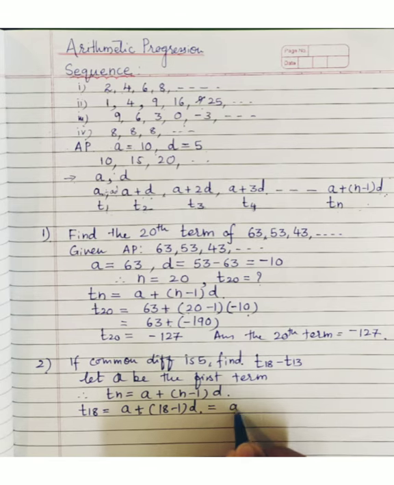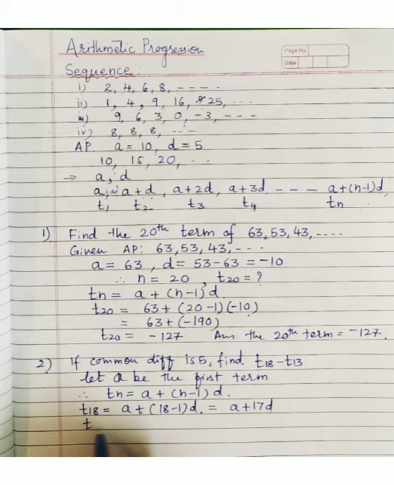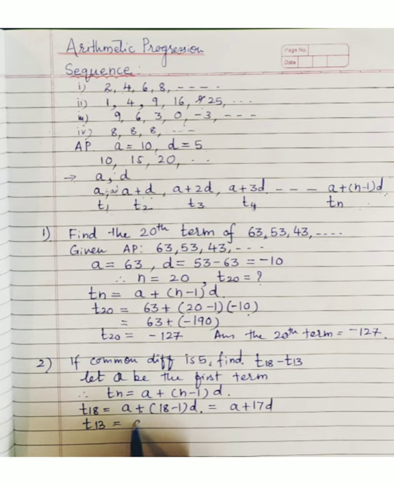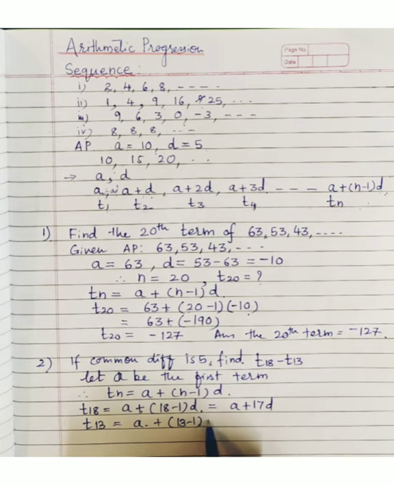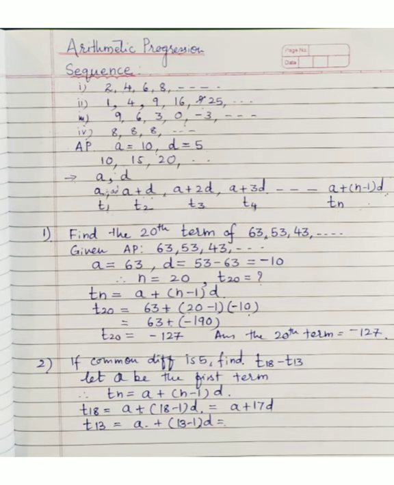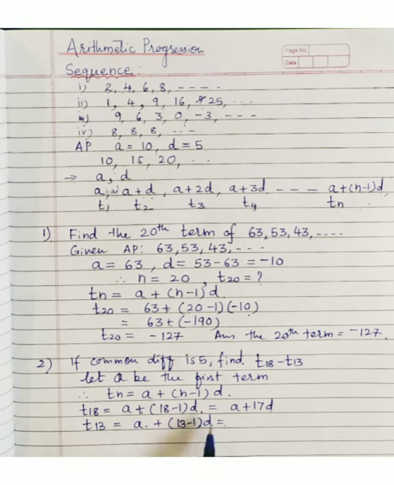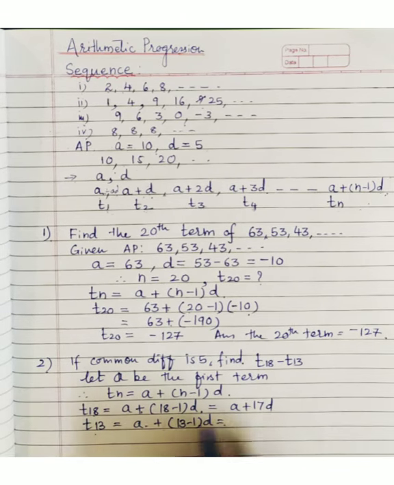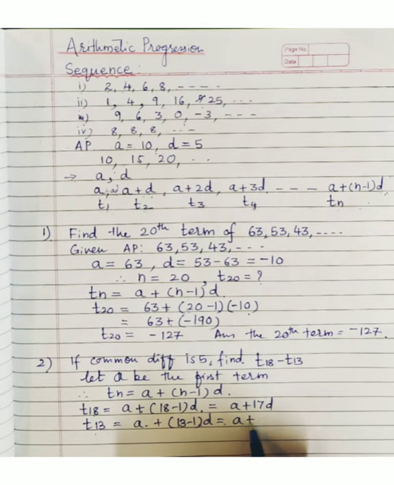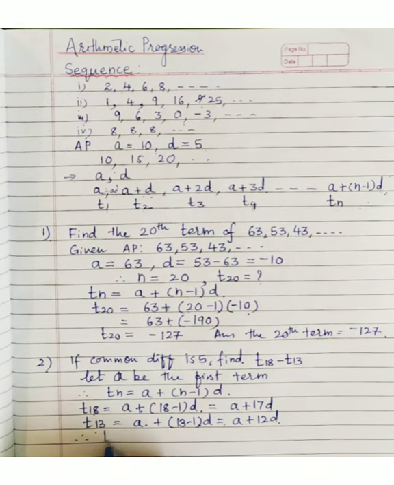That is A plus 17d. Likewise, T13 will be what? A plus 13 minus 1 into d. We have just started this lesson, so I am showing in detail. Next time, of course, it can immediately come to your mind that T13 is going to be A plus 12d, T18 is A plus 17d and all. So A plus 12d.